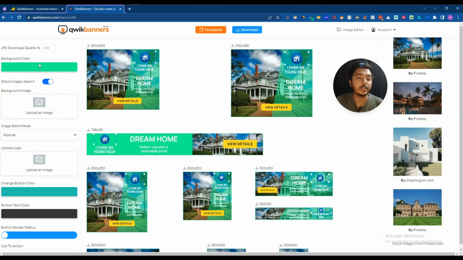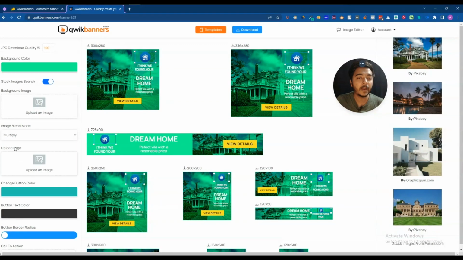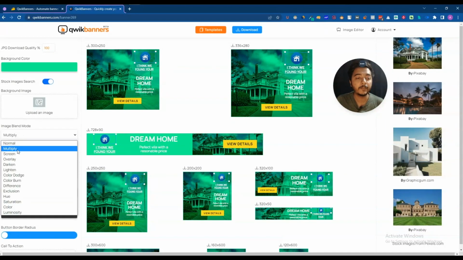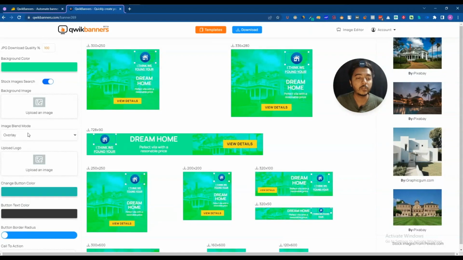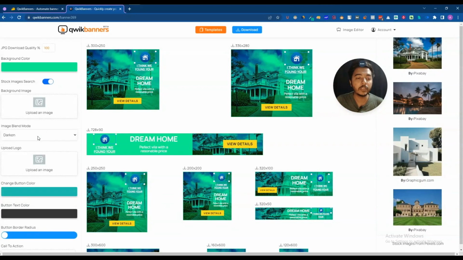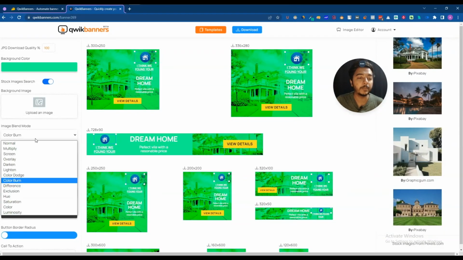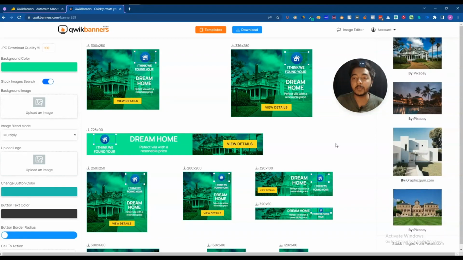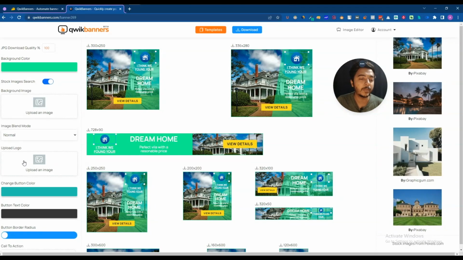In one click you can change the background color, and then here if you want to add your own background image, it's also possible. Just click here and upload your background image, and then they have background blend mode. You can make it normal, multiply. See, here is the multiply, then screen, here is the screen option, then overlay. And so lots of functions are available here. You can use any one that you like. Let's say I will keep it like multiply. Okay, normal is good. I think normal looks good, so I'm keeping it normal.